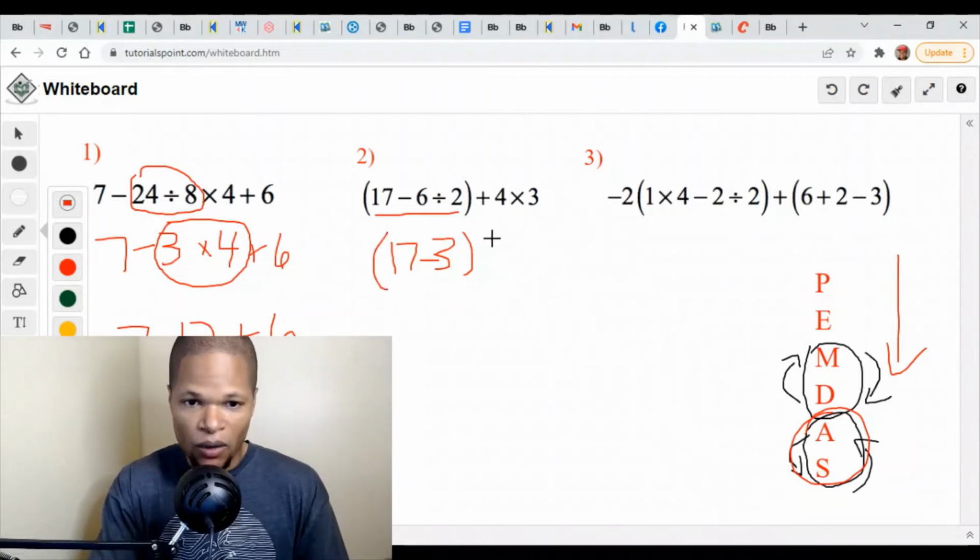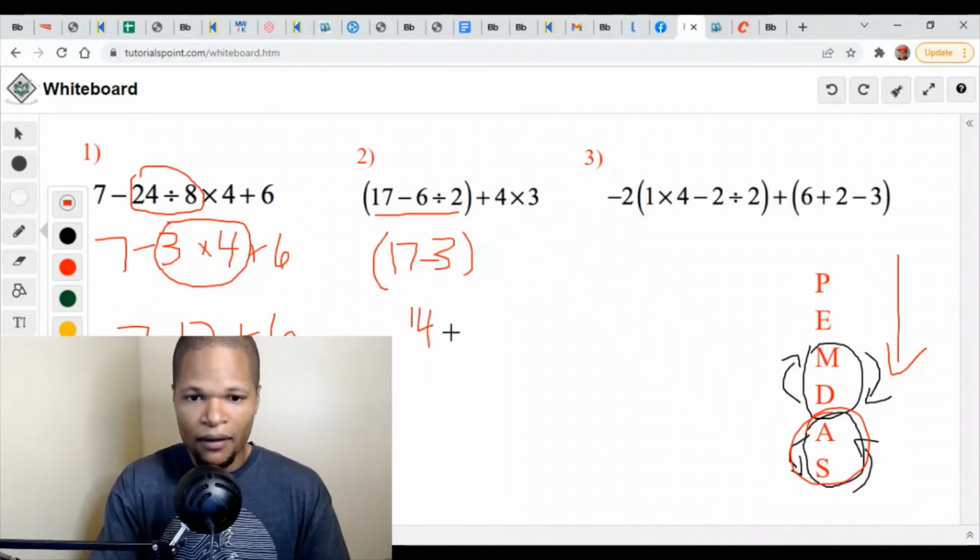So I'm going to just go ahead and do it in my head. 17 minus 3, we know that that's really 14. Okay, so this is kind of how I attack a problem like this. Then I'm just going to bring down the part that I haven't really dealt with, that being the plus 4 and also the times 3 happening, right?